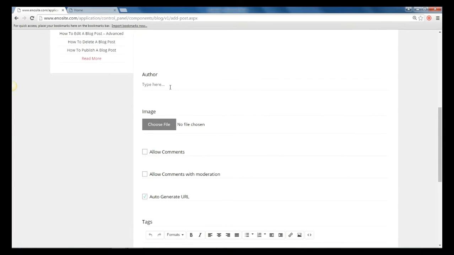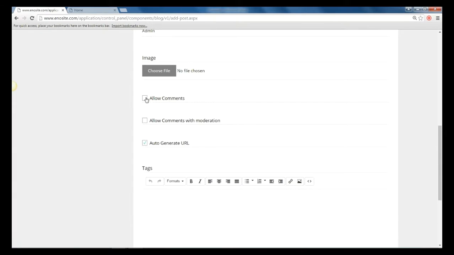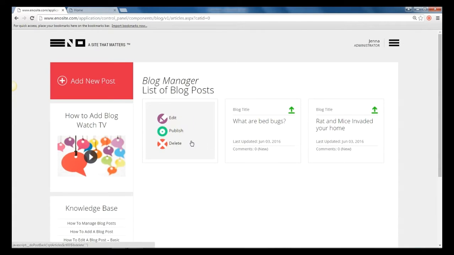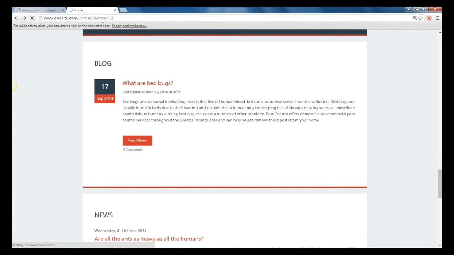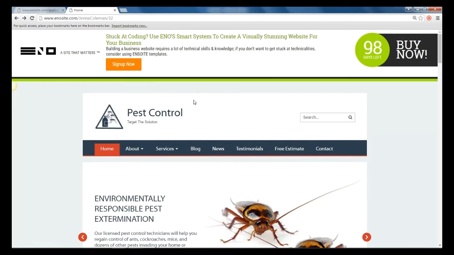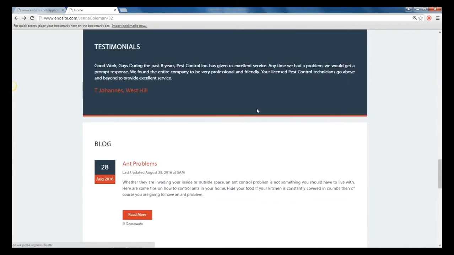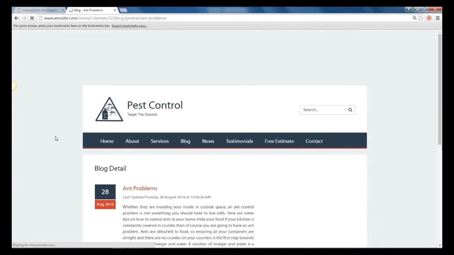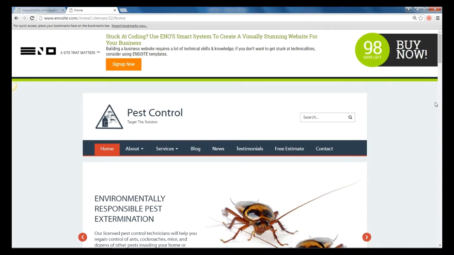For an advanced post, enter your description and edit the author. You can choose whether or not you wish to allow comments or to allow comments with moderation, and auto-generate the URL. Remember to click on Save. If you're ready to post, click on Publish, and if you change your mind and choose to remove that blog, simply click on the Unpublish button.